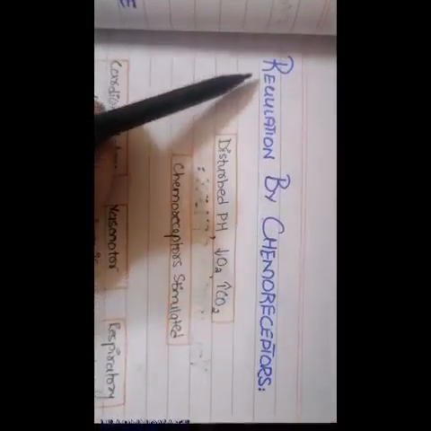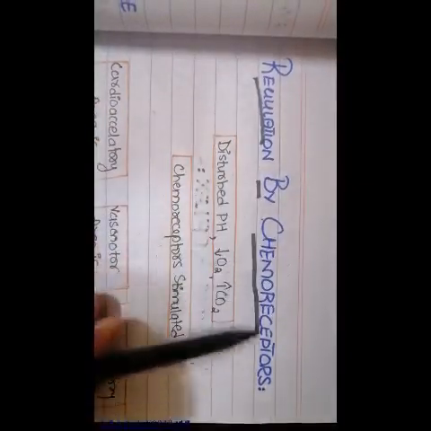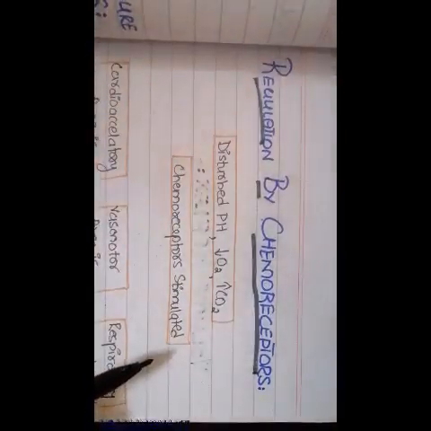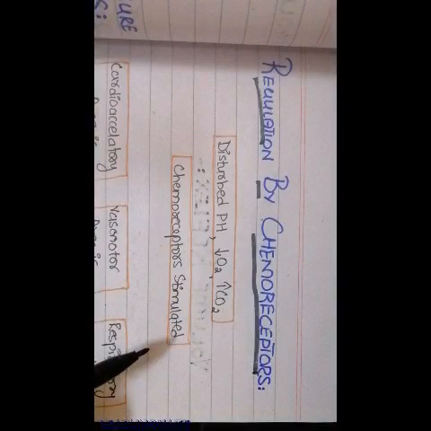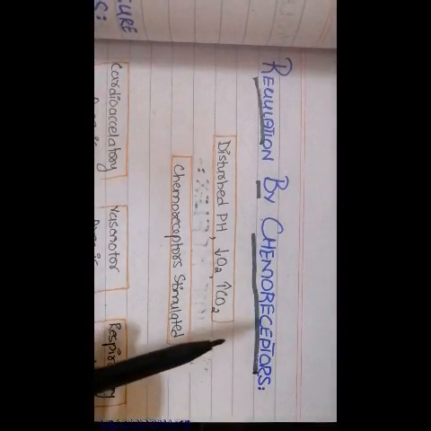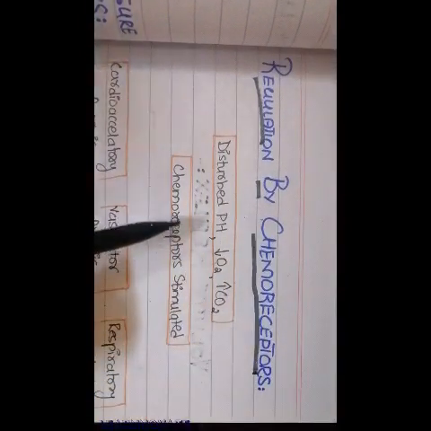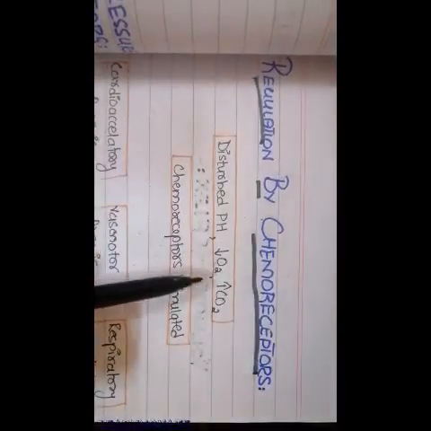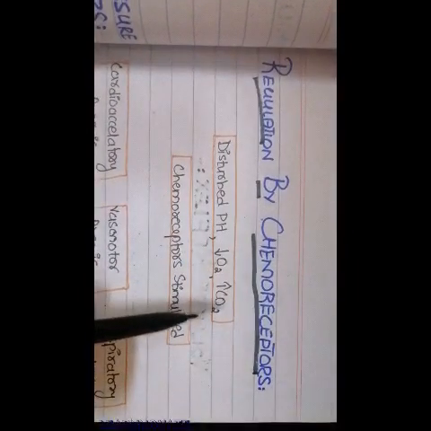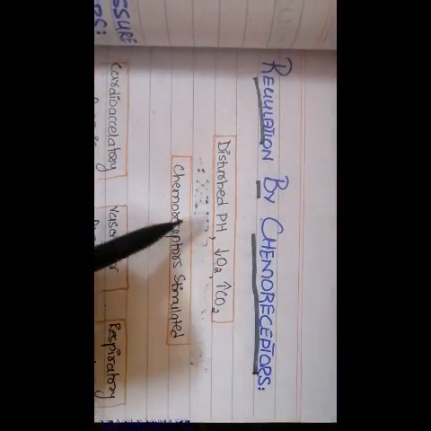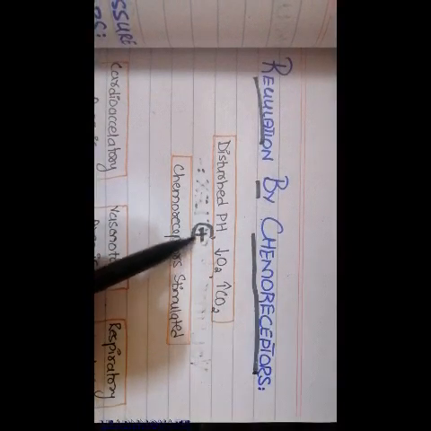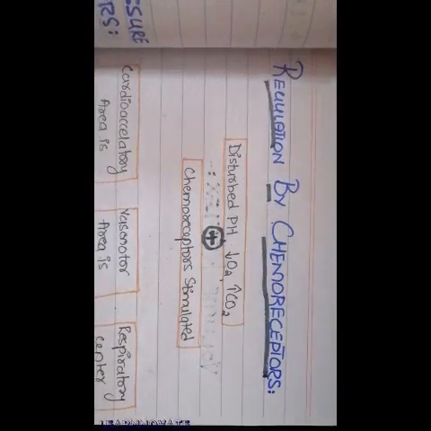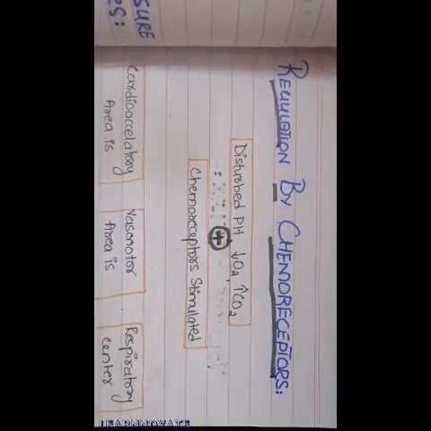Now we are going to see the effect on the regulation by the chemoreceptors. The chemoreceptors assess the chemical stimulus. Any change in the chemical concentration throughout the blood vessels or throughout the blood will stimulate the chemoreceptors. For example, in this scenario, there is a disturbed pH, or there is a decrease in the oxygen concentration or increase in the carbon dioxide concentration that is lethal to the body. So what happens, there will be a given stimulus to the chemoreceptors. The chemoreceptors that are located at the walls of the atria and at certain levels of the circulatory system will be stimulated.